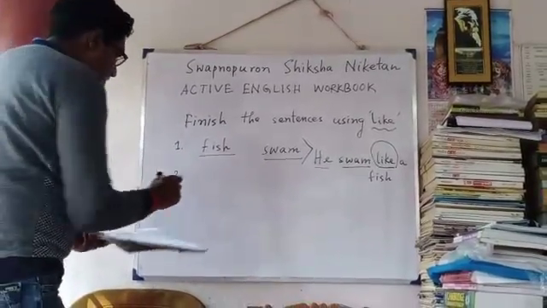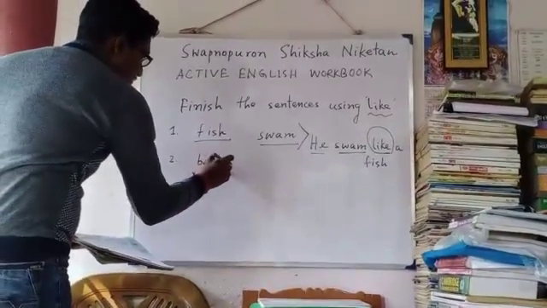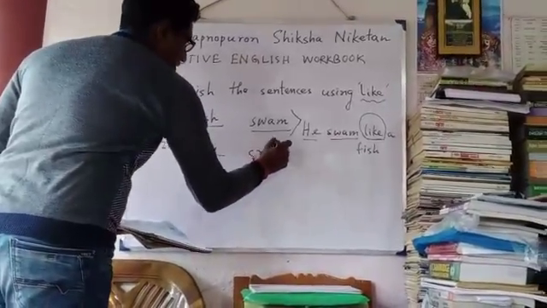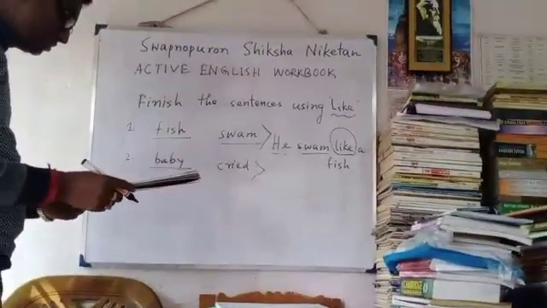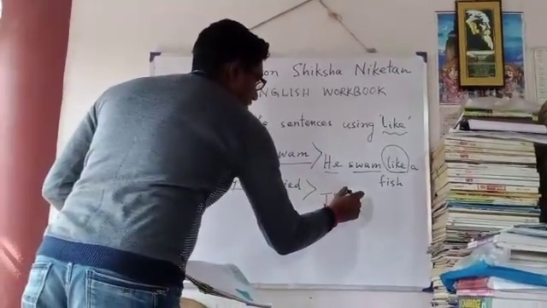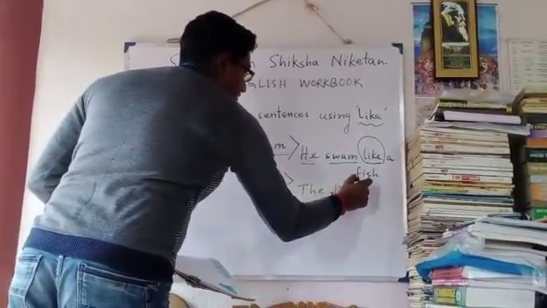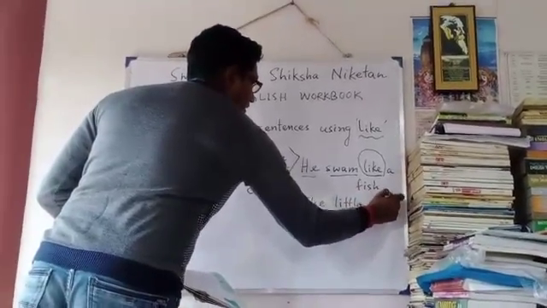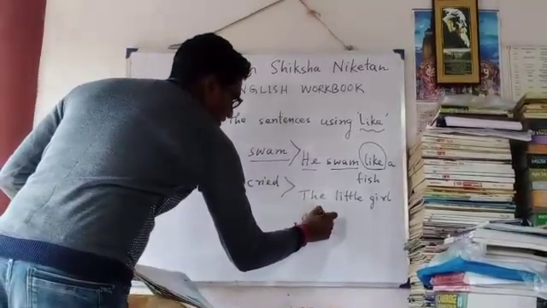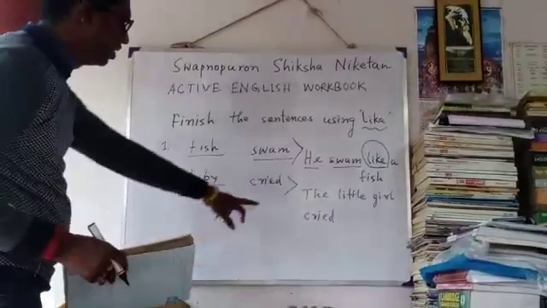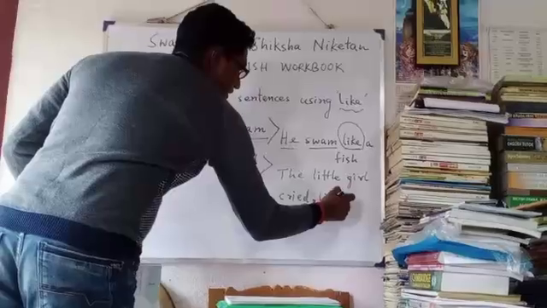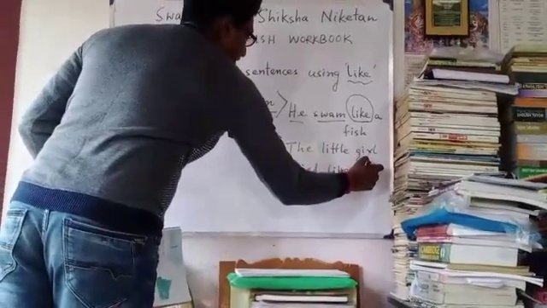The next example is you are getting two words, that is baby, and next is cried, C-R-I-E-D. So how can you make the sentence? The sentence is the little girl. You are getting these words, the little girl, already written in your book. The little girl cried. ছোট্ট মেয়েটা কেঁদেছিল। কার মতো কেঁদেছিল? Cried like a baby. So you have to use like after cried. The little girl cried like a baby.